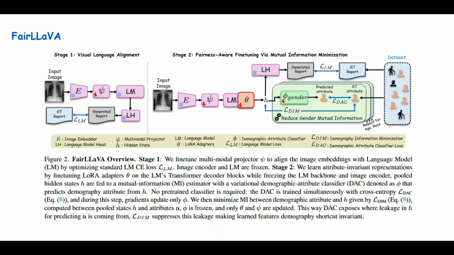Our method FairLLaVA has two stages. First, we perform a standard visual language alignment stage where image embeddings are aligned with the language model for the report generation task by learning a projector. In the second stage, we add lightweight LoRA adapters and introduce fairness-aware fine-tuning. The key idea is to reduce demographic information inside the hidden representation while still preserving the report generation ability of the model. LoRA adapters help us do this in a very efficient way.